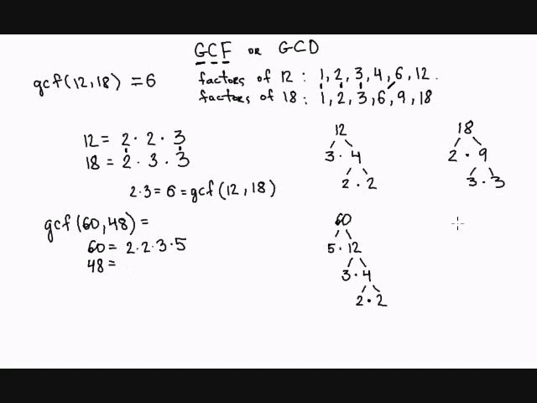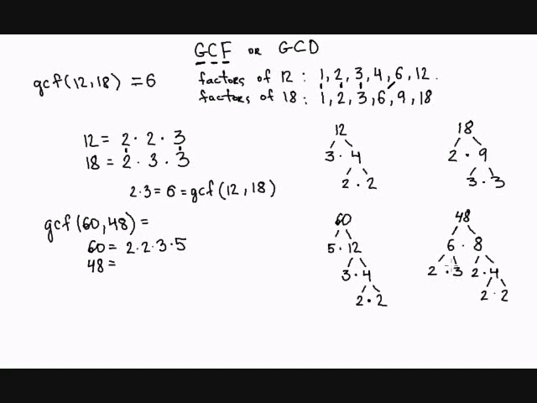So let's write the prime factorization of 48. 48 factors into 6 times 8. Neither one of them is prime, so we have to continue. 6 factors into 2 times 3, and 8 factors into 2 times 4, and we have to continue over here, and 4 equals 2 times 2.